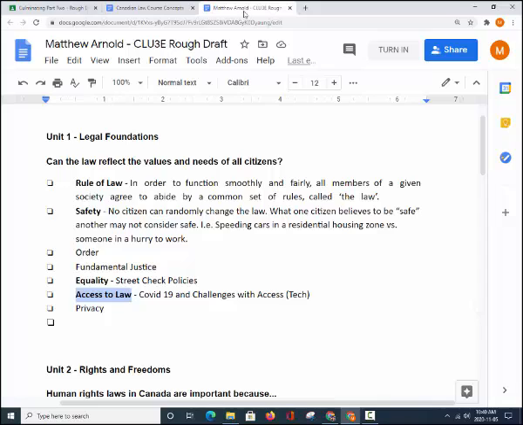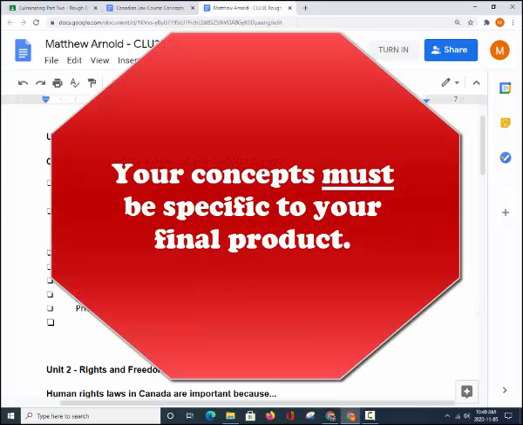Now these concepts are specific to the lessons that we looked at. For your particular project, you are going to need to come up with examples that are specific to your post-apocalyptic legal society or to your particular project.